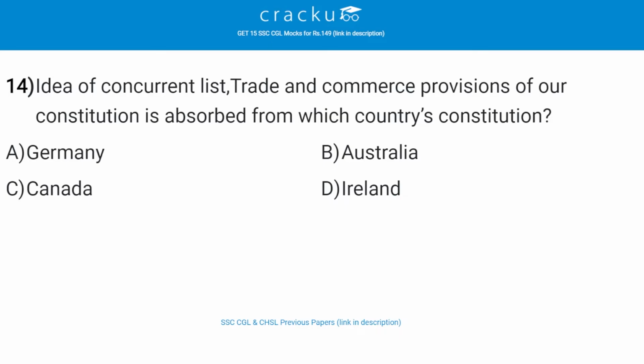Idea of concurrent list, trade and commerce provision of our constitution is absorbed from which country's constitution? The correct answer is B, that is Australia. So the following things has been borrowed from the constitution of Australia.